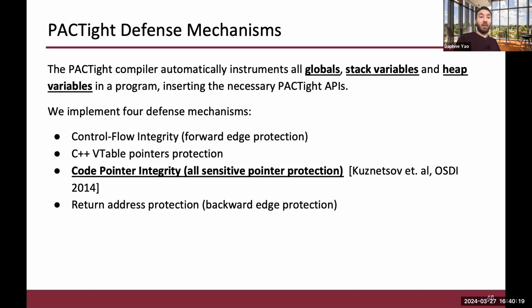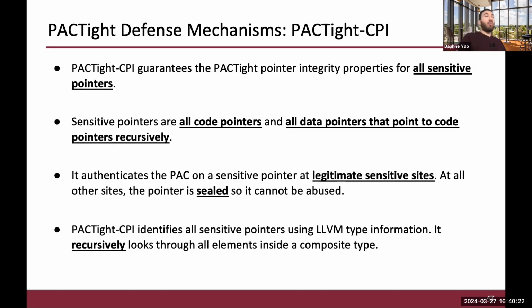So PACTight CPI, or code pointer integrity, protects what's referred to as sensitive pointers. And sensitive pointers are all code pointers and all data pointers that point to code pointers. So there are two types of pointers, code pointers and data pointers. Code pointers are mainly function pointers or return addresses or that type. And data pointers are pointers that store data. And so sensitive pointers in this case are all the code pointers and data pointers that point to them. And we authenticate the pack at a sensitive pointer so that we can guarantee that it only executes at its legitimate site. And we identify all sensitive pointers using what's referred to as LLVM's type information.